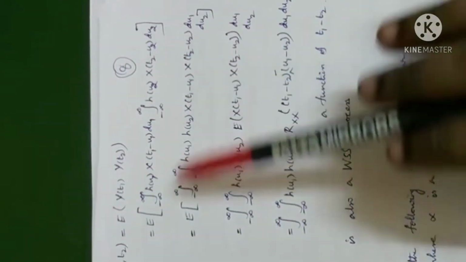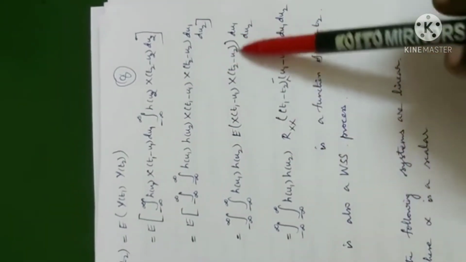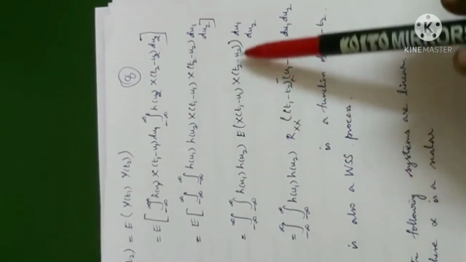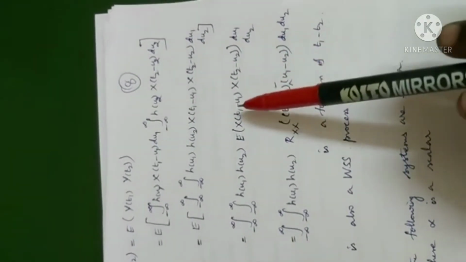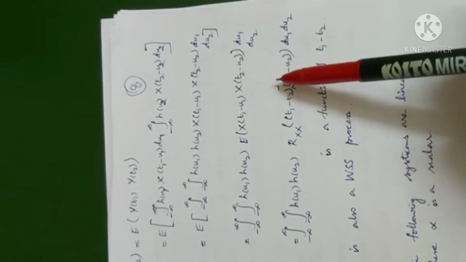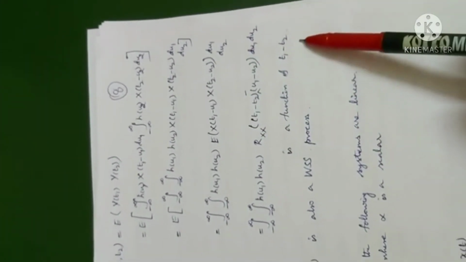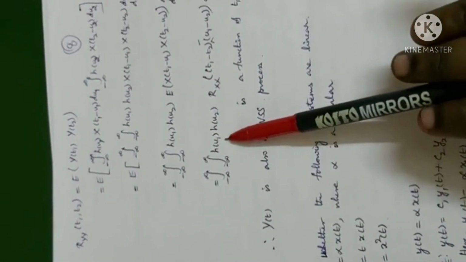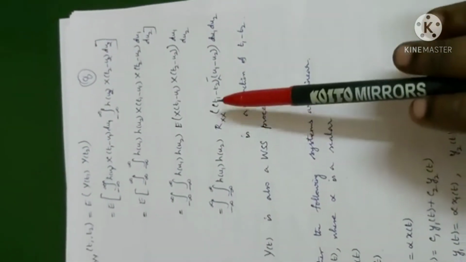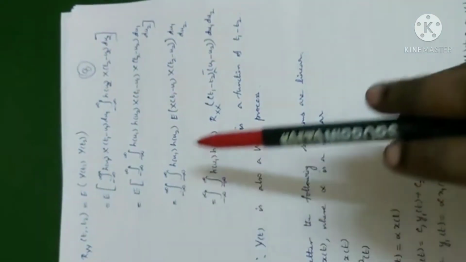Let us take expectation inside the integral. Both are x, so it is Rxx. When you subtract, it is t1 minus t2, minus u1 plus u2. Take minus common: u1 minus u2. Already it is said Rxx is a function of t1 minus t2. This is not a problem when we integrate from minus infinity to plus infinity. So, since Rxx is a function of t1 minus t2, Ryy is also a function of t1 minus t2. Since both conditions are satisfied, y of t is also WSS.